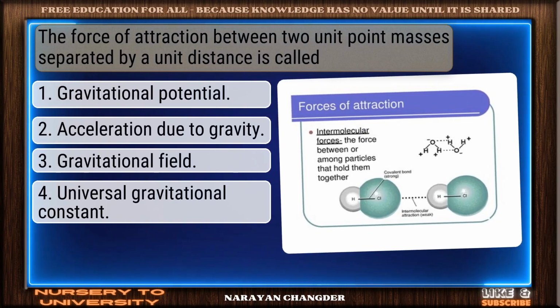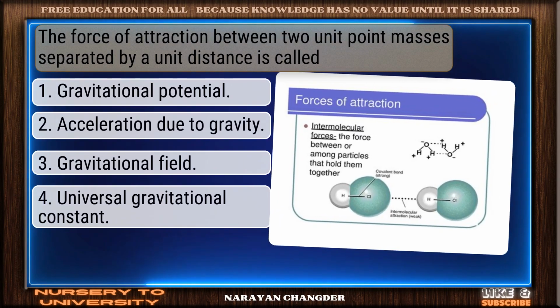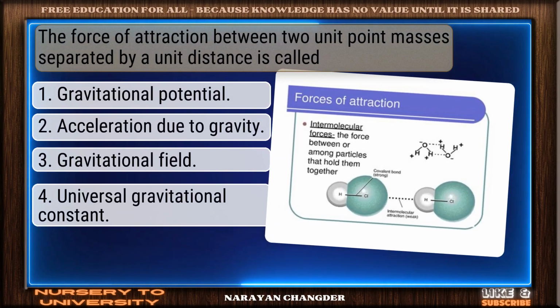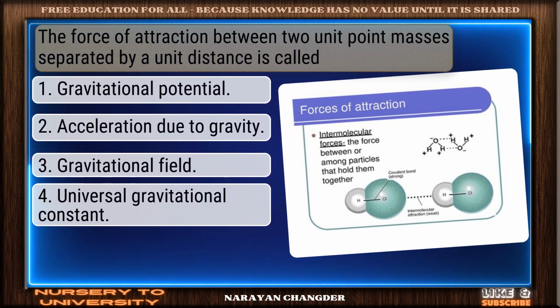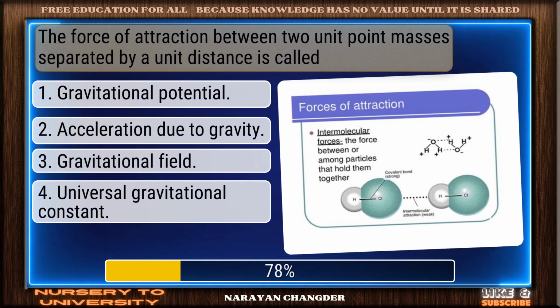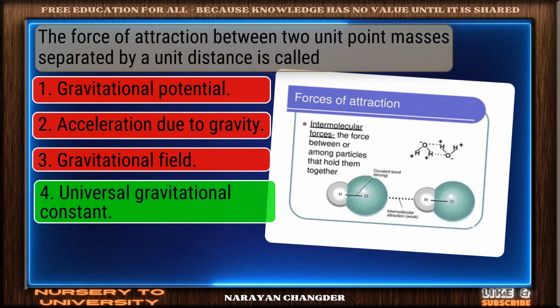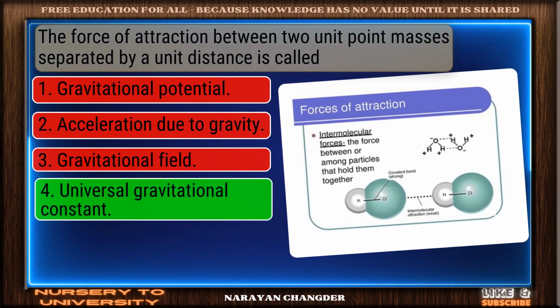Question number 42. The force of attraction between two unit point masses separated by a unit distance is called. Strong choice. Universal gravitational constant is the right answer.